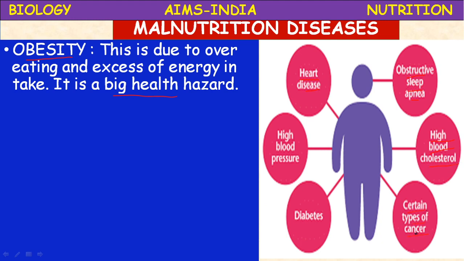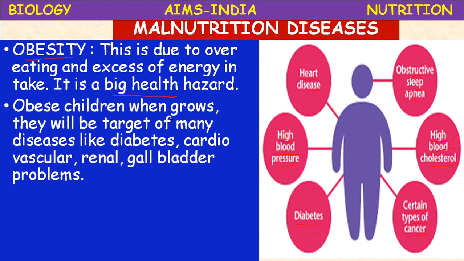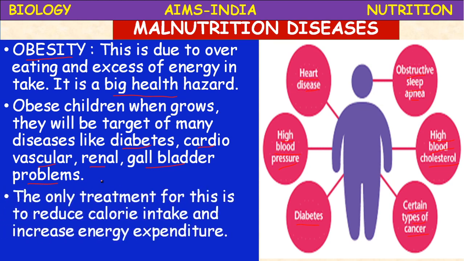certain types of cancers, diabetes, high blood pressure. These are all cardiovascular problems. Problems related to heart and kidneys, renal problems, will arise due to obesity. So, when obese children grow up, they will be a target of many diseases like diabetes, cardiovascular problems, renal problems related to kidneys, gallbladder problems, stones in the gallbladder. These are all very dangerous health disorders. It is due to overeating.